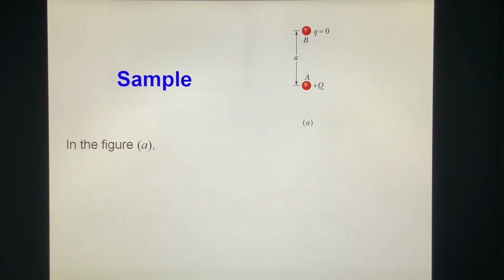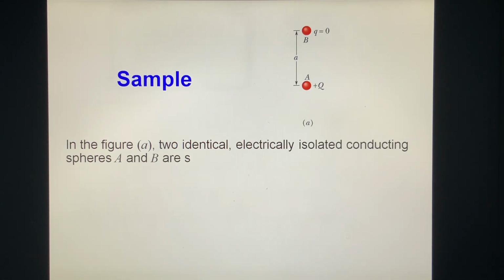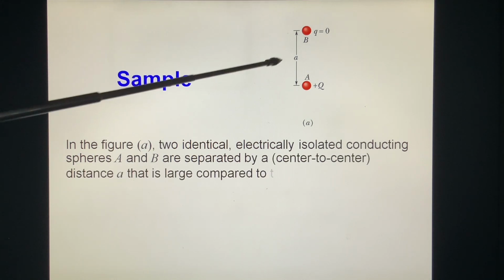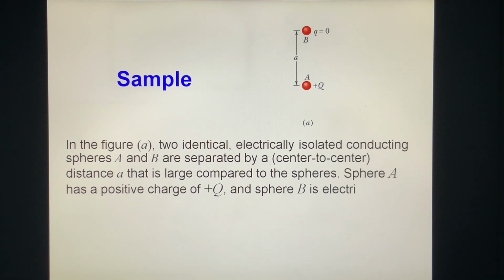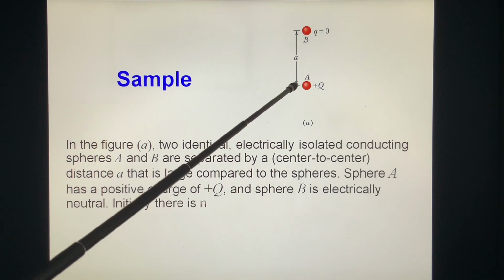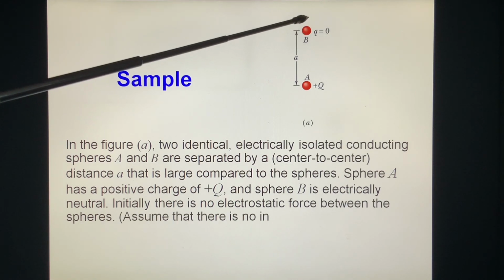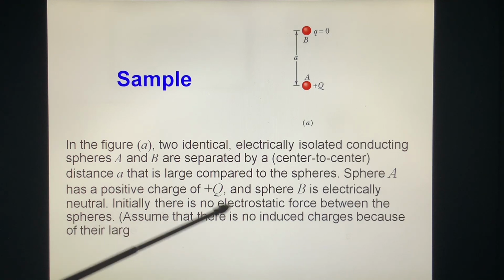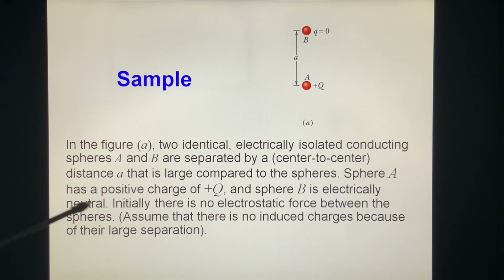Example. In figure A, two identical electrically isolated conducting spheres A and B are separated by a center-to-center distance a that is large compared to the spheres. Sphere A has a positive charge Q, and sphere B is electrically neutral, no charge at all. Initially, there's no electrostatic force between them because one has no charge. Also, we assume that there's no induced charge because of their large separation. They are far away.